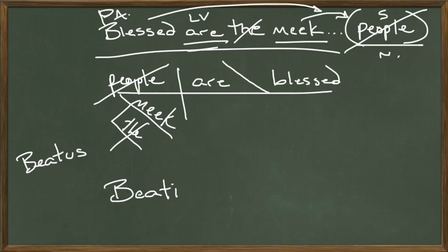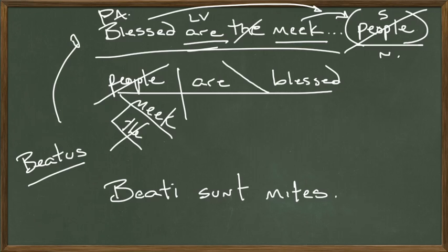And by the way, this sermon that Jesus is giving in Matthew 5 is called the Sermon of the Beatitudes, the Sermon on the Mount, or the Beatitudes. And it comes from this word beatus, which means happy. Beati sunt, and then meek in Latin is mites. Beati sunt mites. Blessed are the meek.